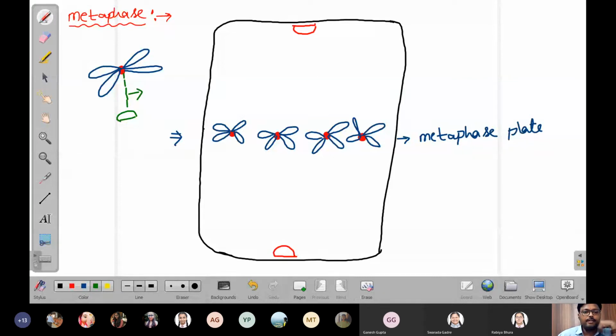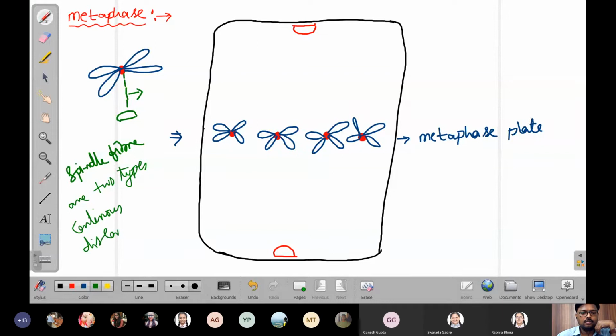Now here these spindle fibers are of 2 types. One is continuous and the second one is discontinuous.